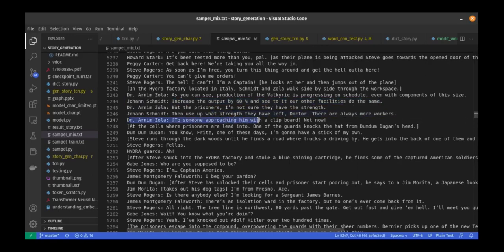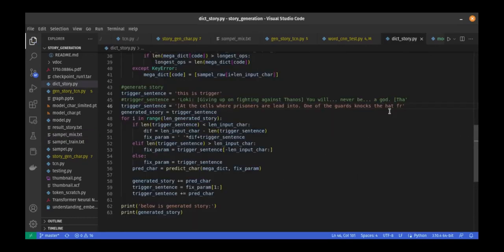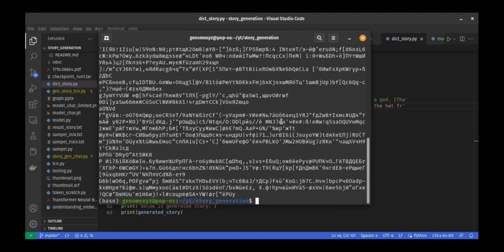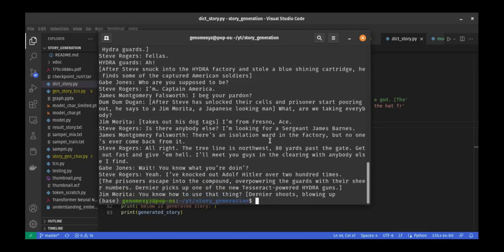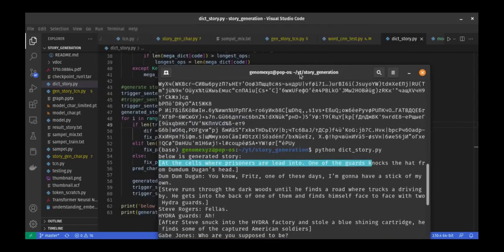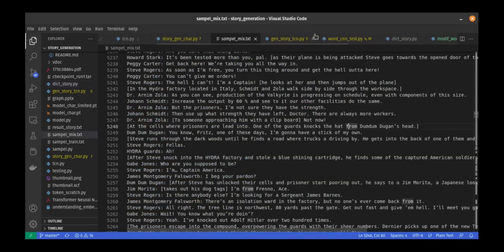For example, here I will copy the story in here as the input, as the trigger word for the input. You see here, this is the input, and then it remembers the story in the training data here.